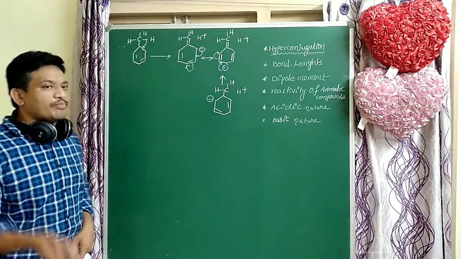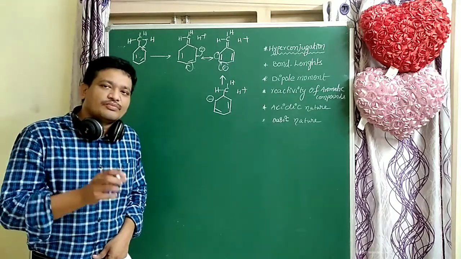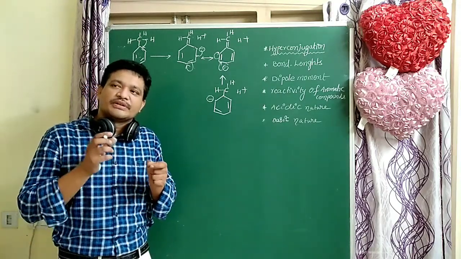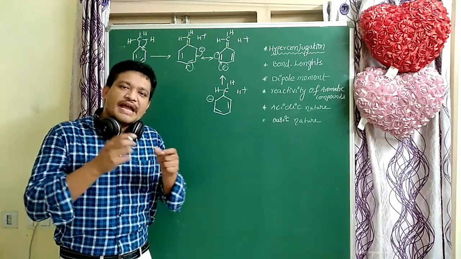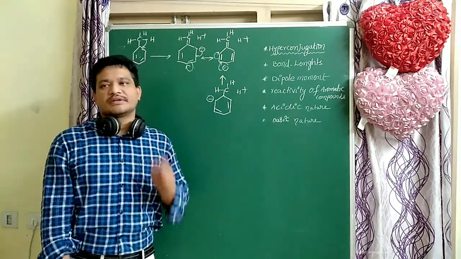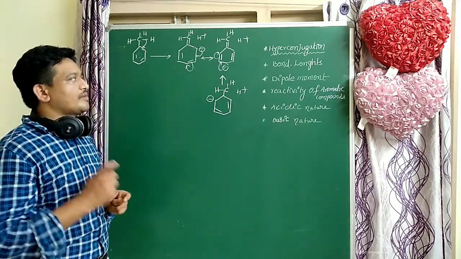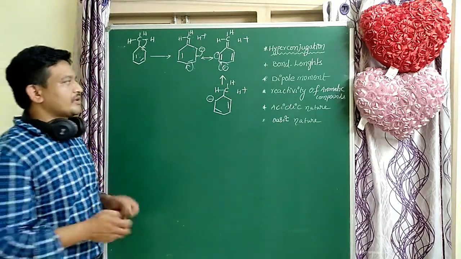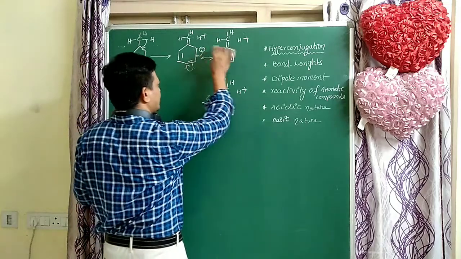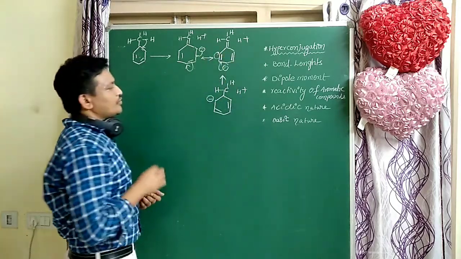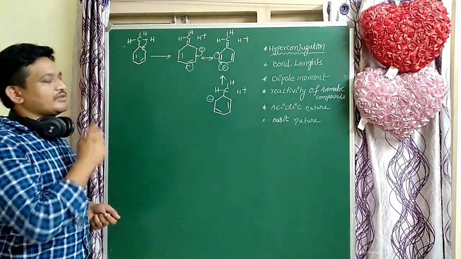Due to hyperconjugation of the methyl group, the ring is activated. Which positions are activated? Ortho and para positions are activated. Why? Because ortho and para positions have more electron density due to hyperconjugation of the methyl group.